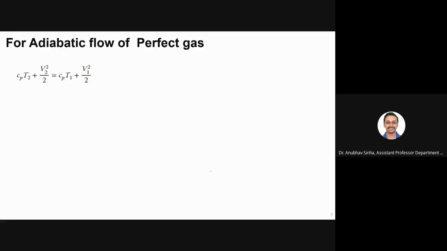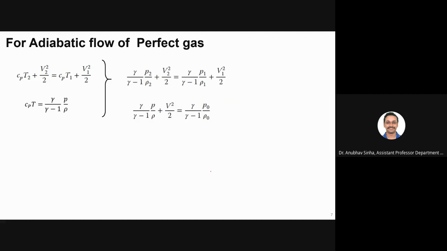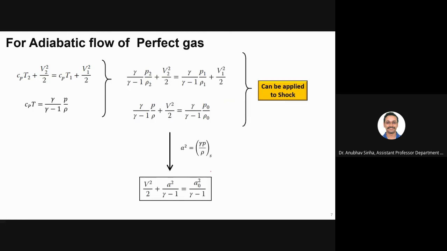Moving on. I think this we also cleared, but anyway, we can go through it once more. This is coming from your energy equation. This is h plus kinetic energy, assuming that potential energy change is negligible. So enthalpy plus kinetic energy is constant. And c_p T I am writing in this form. Again, we have derived this in previous lectures.